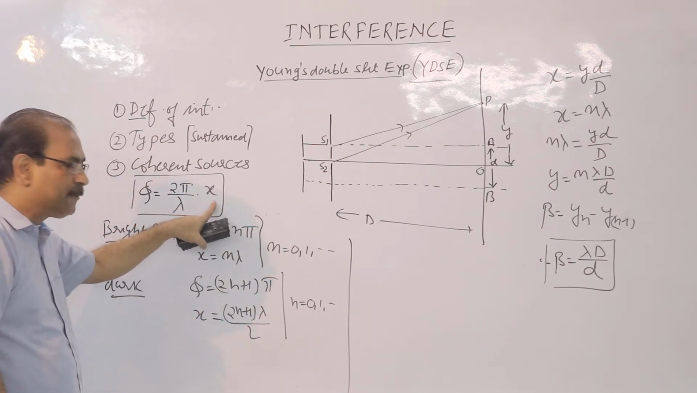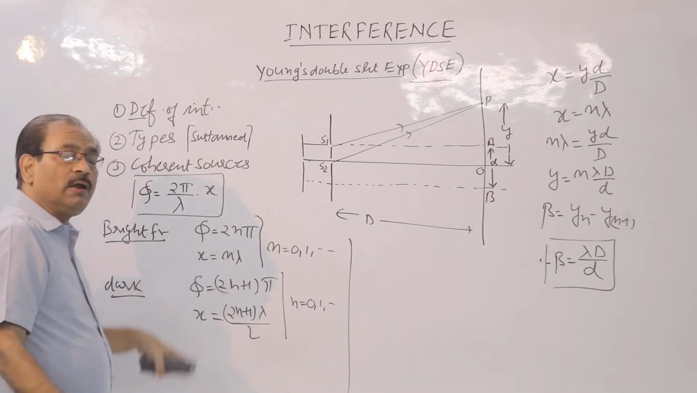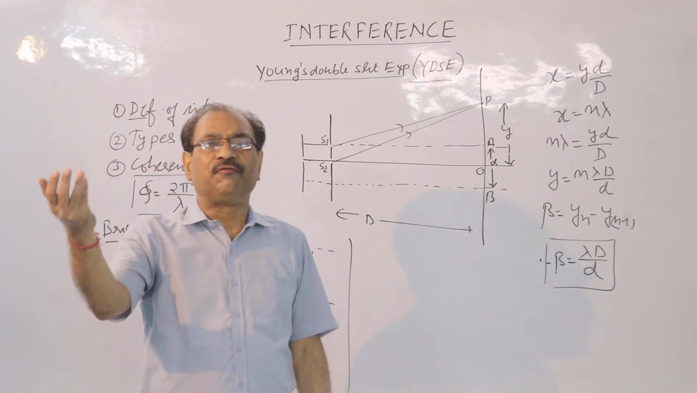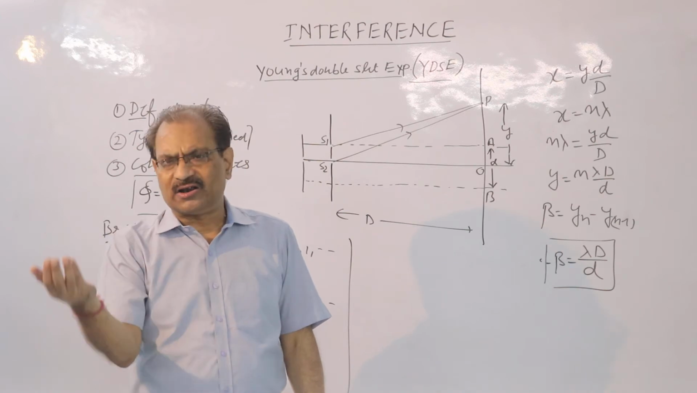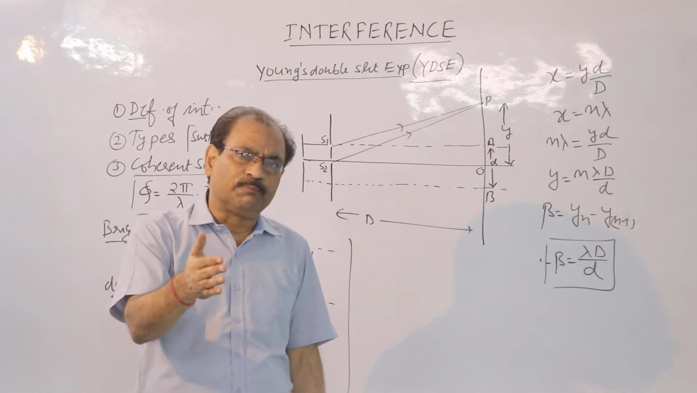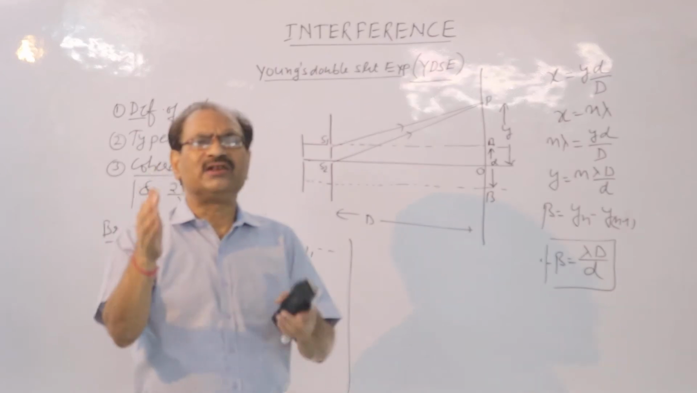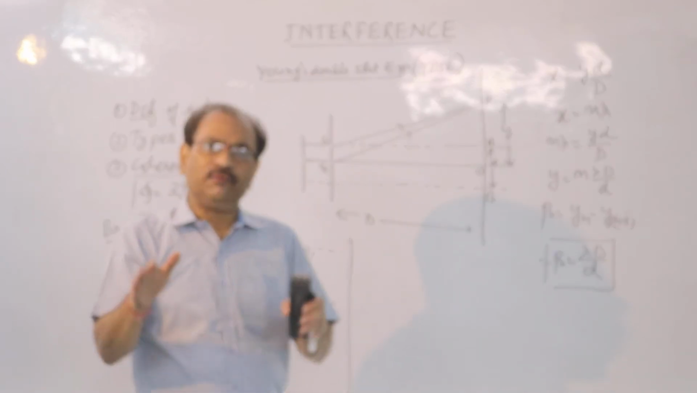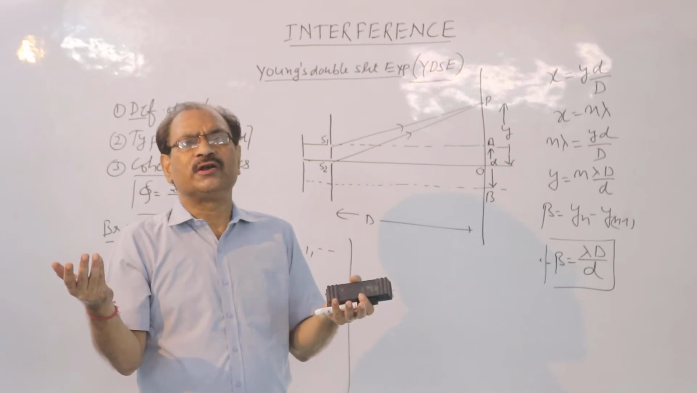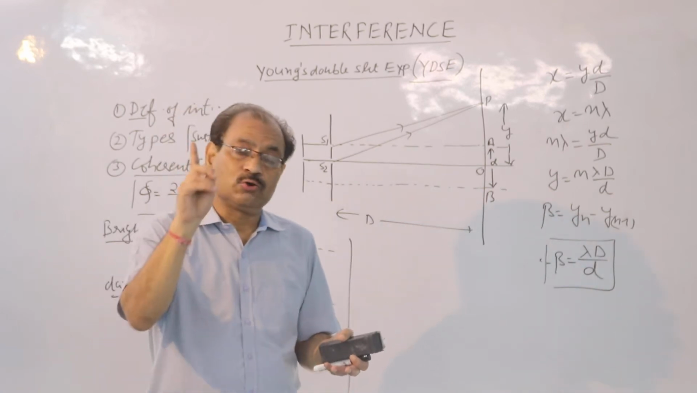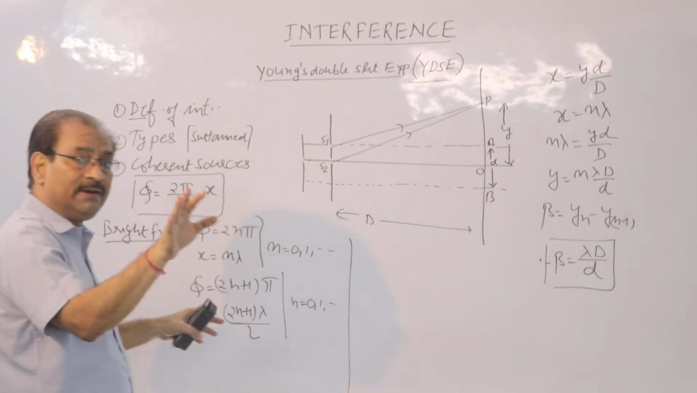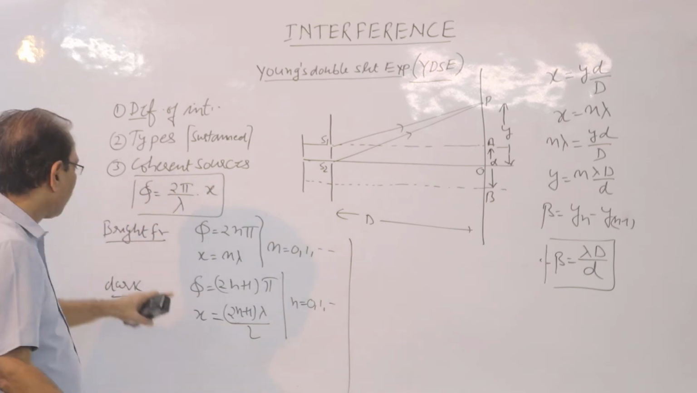Now children, as far as the two types of interference, constructive and destructive, that is bright fringe and dark fringe, are concerned, a separate mathematical proof is available. We are not supposed to study it because it is not part of our syllabus. So children, remember, this is an important question for 1 mark.